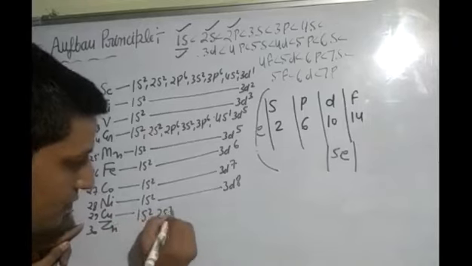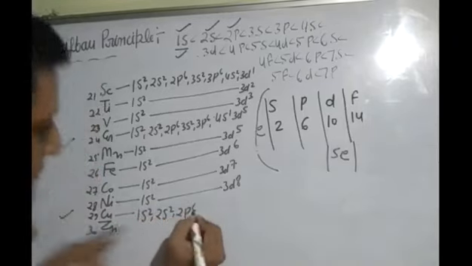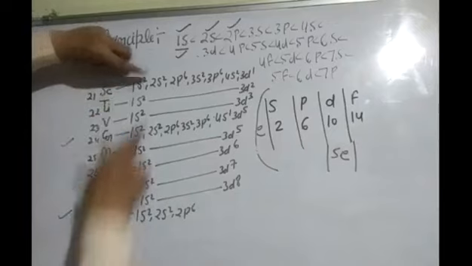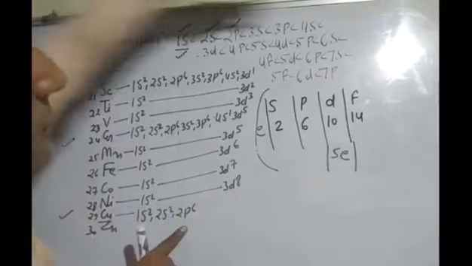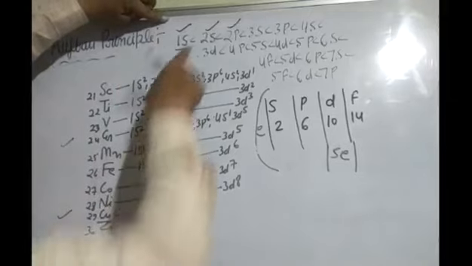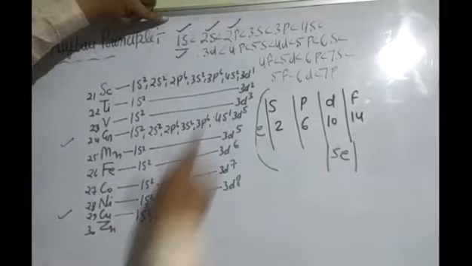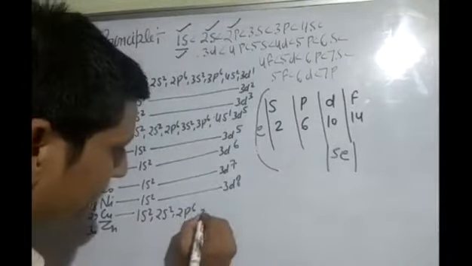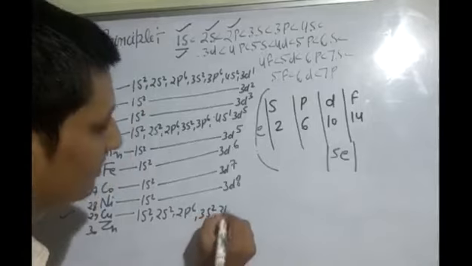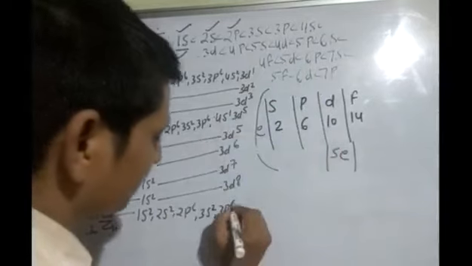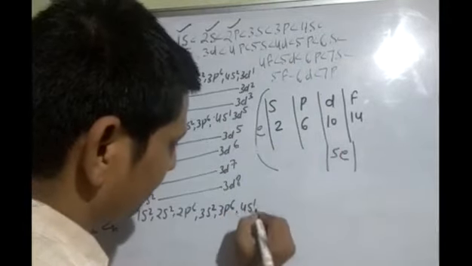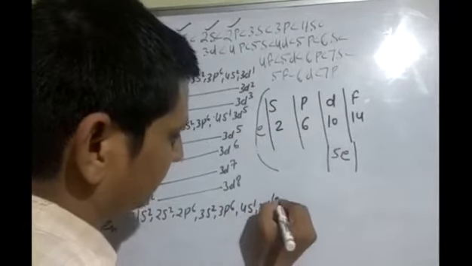1s2, 2s2, 2p6. You can see same way, 1s2, 2s2, 2p6. We are writing all the things from here. 1s2, 2s2, 2p6, 3s2, 3p6, 4s1, 3d10.